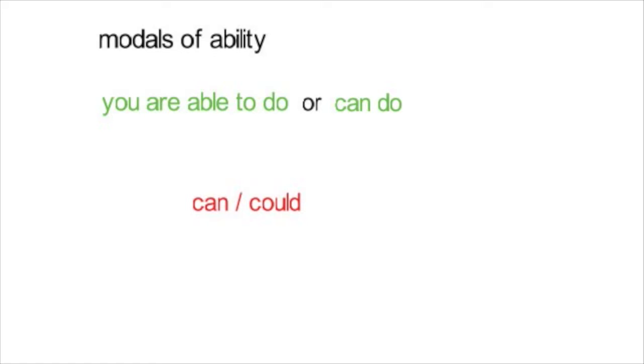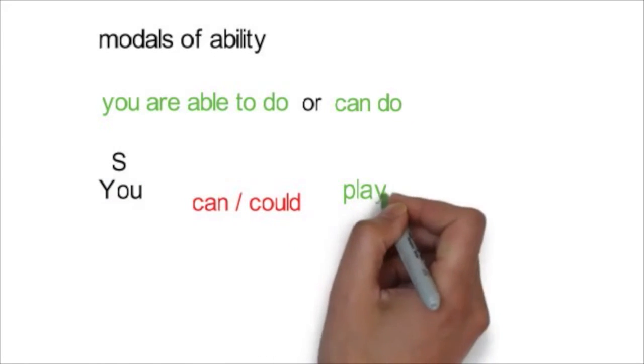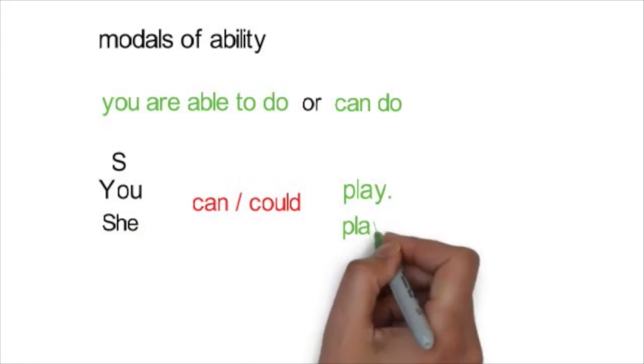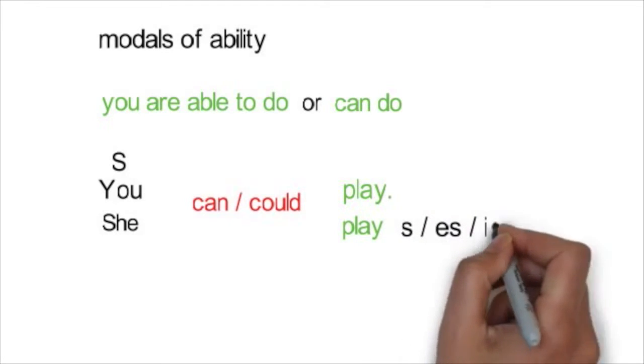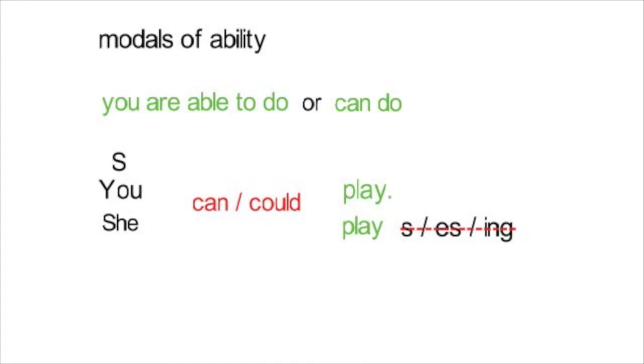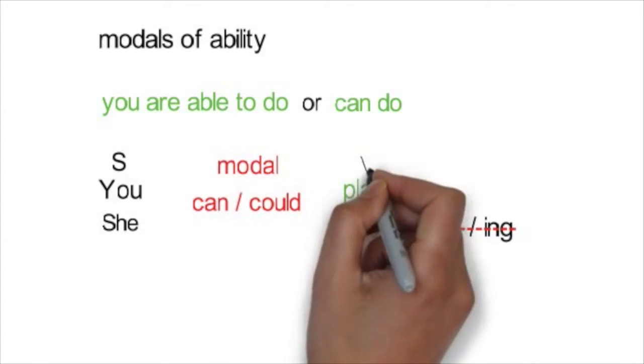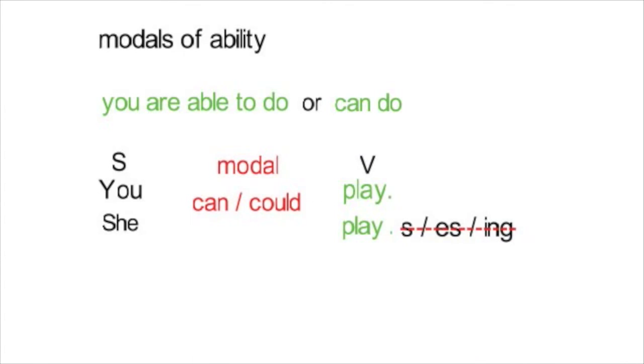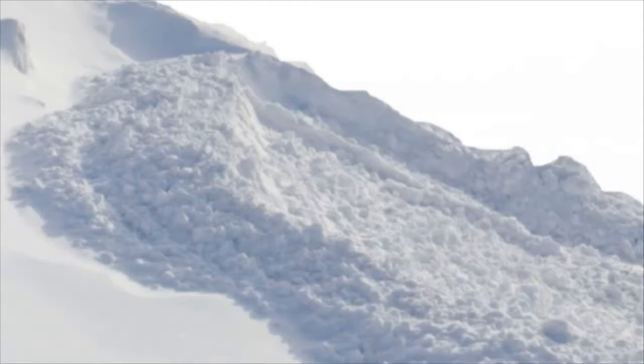You do not change modals based on the subject used in the sentences, so you never add s or es or ing. Also, they are always followed by a verb. Keep in mind that the verb is in the infinitive form. Here are some example sentences using modals of ability.